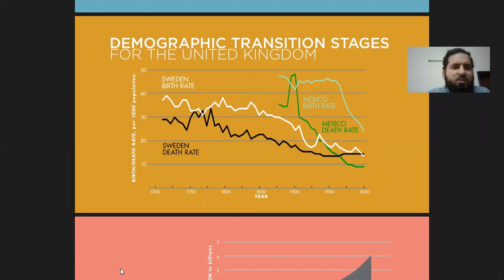There are certain countries in Africa which are in stage 2, but most of the countries are in stage 3, which means they have entered stage 3 of the demographic transition. We will study this in the next slides when we talk about population age structure pyramids, and we will see that stage 3 means the population is now moving towards a stable phase, not an increasing phase.